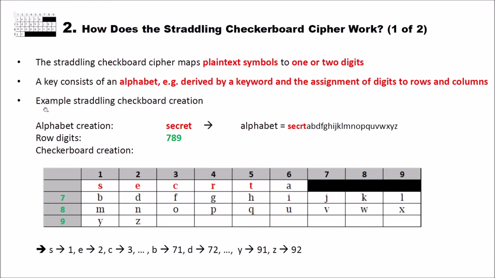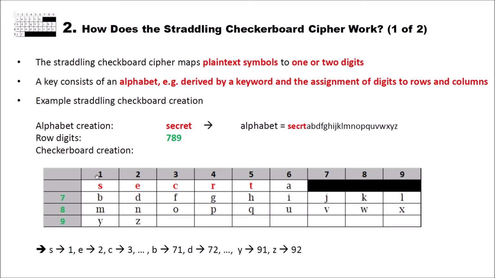Then you have to select row digits. In our case, we selected 7, 8, and 9. But you can select any digits you want here. And now we come to the checkerboard creation. First, you draw such a table here. And the table has to have 9 columns for the digits here, 1 additional column for the row numbering. And for rows, we need 1 additional as we have digits here. For instance, we have 3 digits, so we need 4 rows here. In the first row, you write nothing, and then you write the digits. And in the first column, you write the digits from 1 to 9.